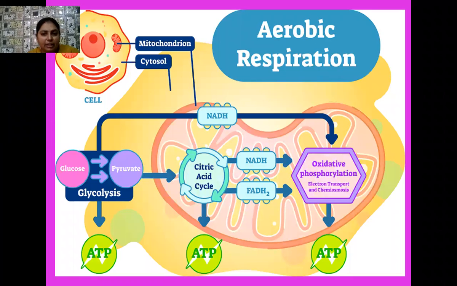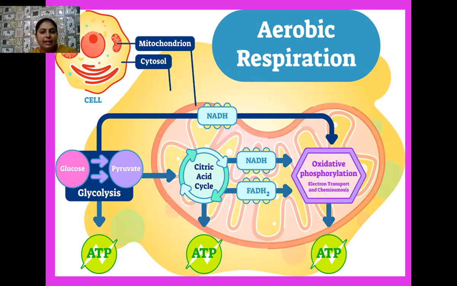Later, whatever energy-rich molecules are produced during this process, their oxidative phosphorylation takes place. Why is it known as oxidative phosphorylation? Because it takes place in the presence of oxygen. So it is a kind of electron transport chain, and it is also explained with the help of the chemi-osmotic hypothesis.